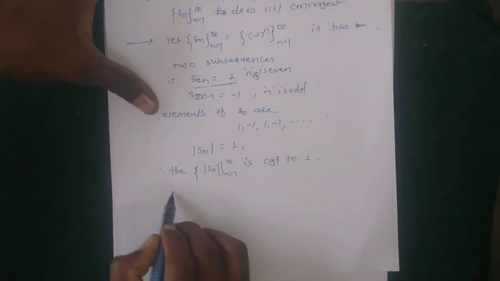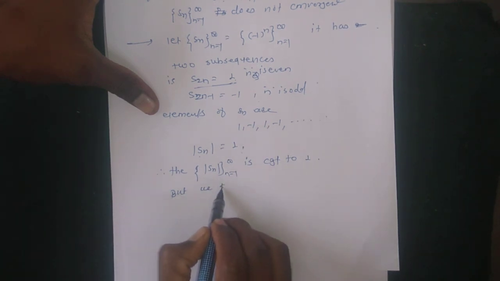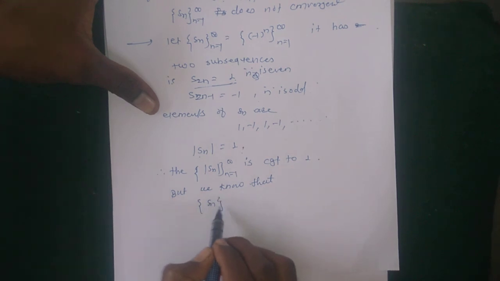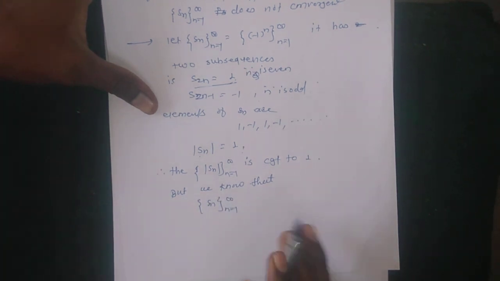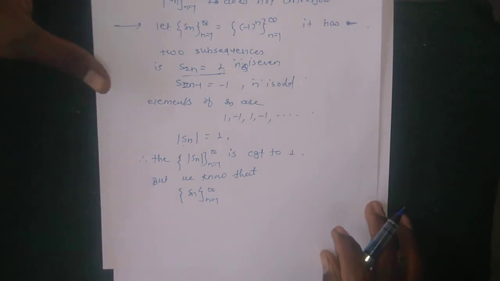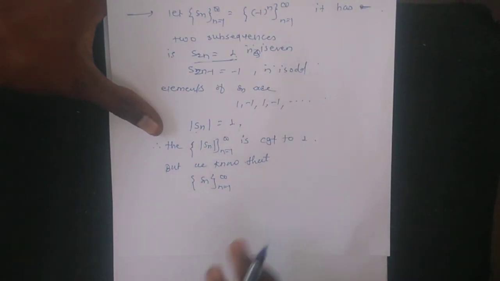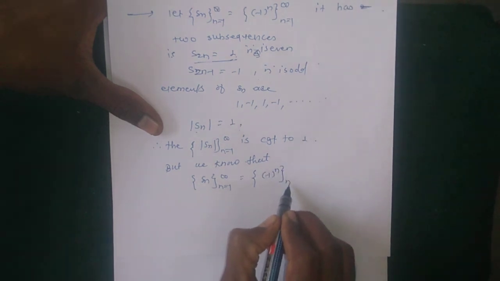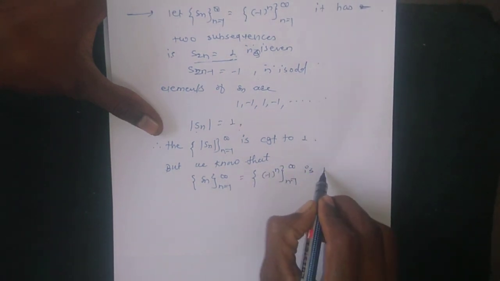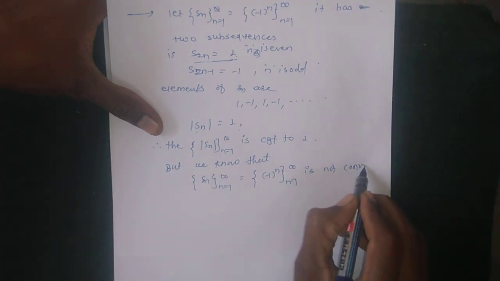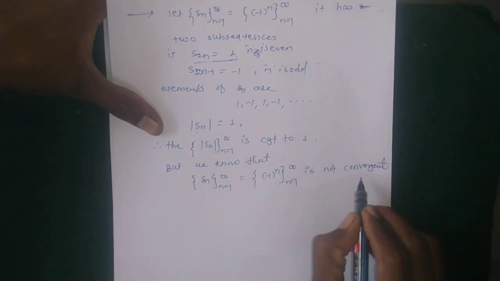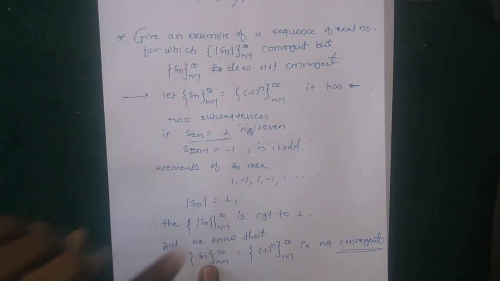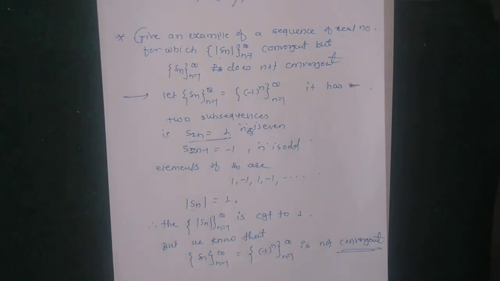But we know that the sequence Sn is not convergent, because it has two different subsequences with different limits. We know that the sequence Sn equal to minus 1 raised to n, where n runs from 1 to infinity, is not convergent. So the modulus of this sequence is convergent, but the given sequence is not convergent.